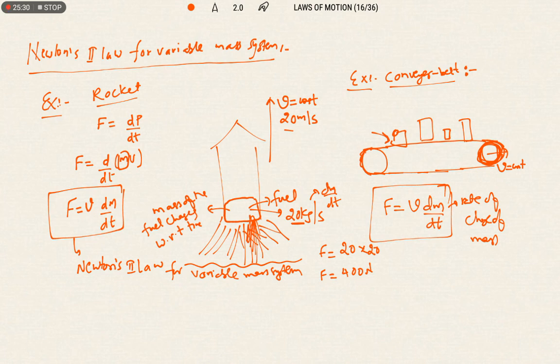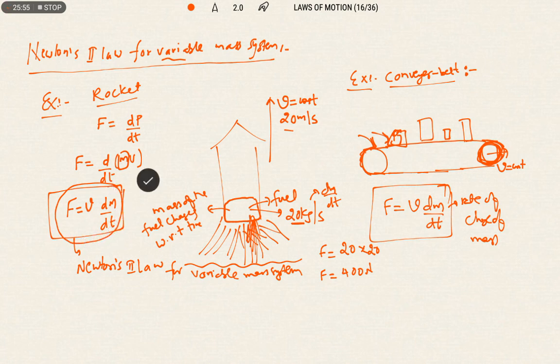In the same way, a lift can also be considered a varying mass system, because some persons are adding, some persons are releasing when it is in motion. So where the mass is changing with respect to time, still the object is continuing with a constant speed, that kind of system is known as a variable mass system, and this is the expression for it: F equals V into dm by dt.